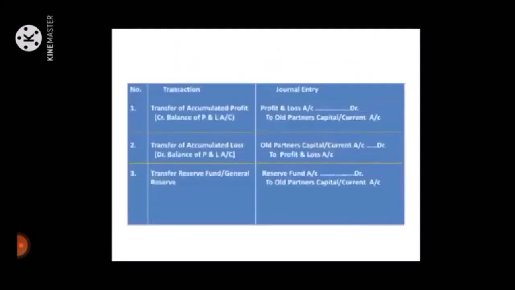Number 1, transfer of accumulated profit, that is, credit balance of profit and loss account. So the journal entry: profit and loss account debit to old partners' capital or current account credit. Second, transfer of accumulated loss, that is, debit balance of profit and loss account. Journal entry: old partners' capital or current account debit to profit and loss account credit. Number 3, transfer of reserve fund or general reserve. So the journal entry: reserve fund account debit to old partners' capital or current account credit.